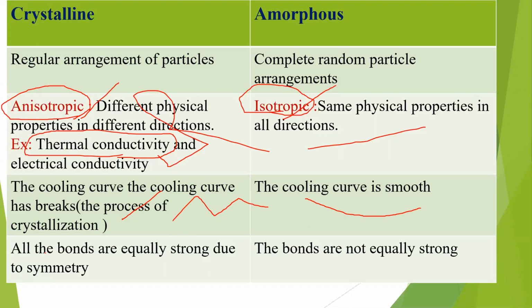Now coming to the bonds. Here all the bonds are equally strong between any two atoms because of the symmetry. The major thing is symmetry. Symmetry means regular arrangement of atoms; they are symmetrical in any direction we observe. But in an amorphous material the bonds are not equally strong. So this is the fourth major difference. You have to point out these four major differences whenever an examination gives you a short answer question. Make it a point to write all four in your examination.